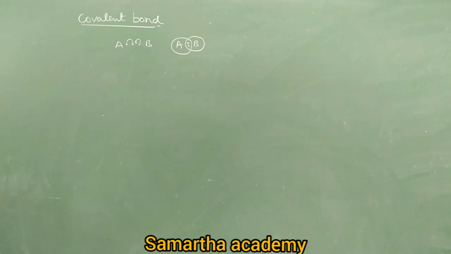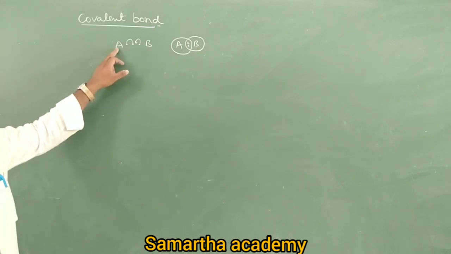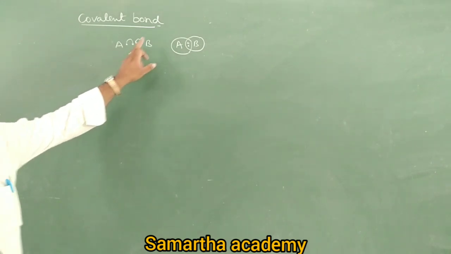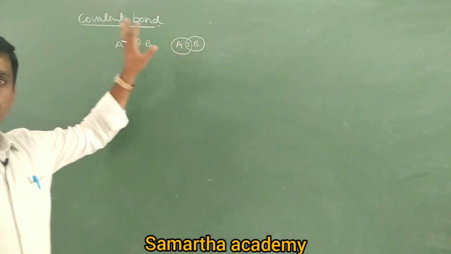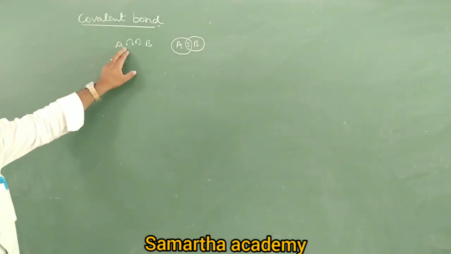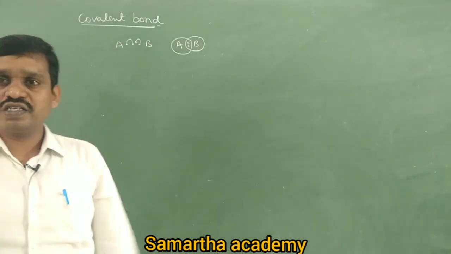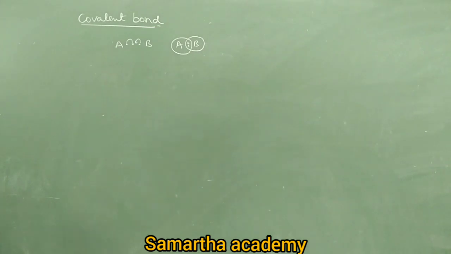This is a covalent bond. Therefore, in the formation of a covalent bond, two phenomena take place simultaneously. First is contribution, next is sharing. Therefore, a bond which is formed by contribution and sharing of a pair of electrons is called a covalent bond. Next, to explain the covalent bond, theories have been proposed. Can you tell me what the theories proposed are?